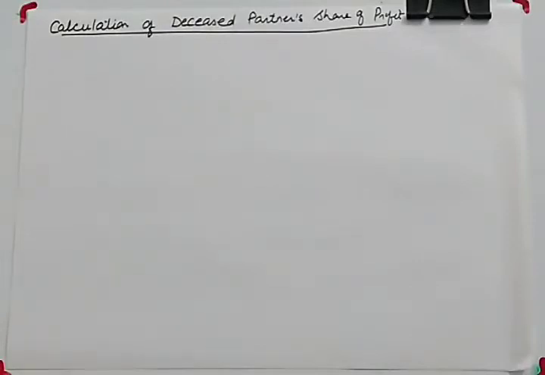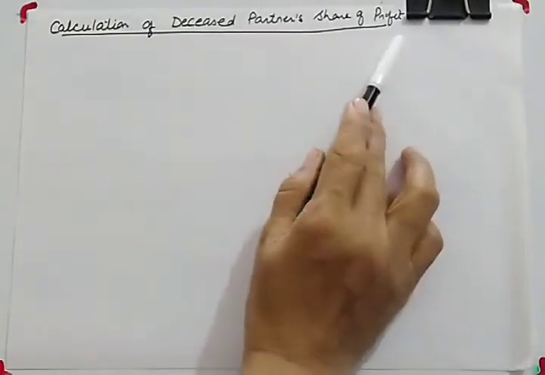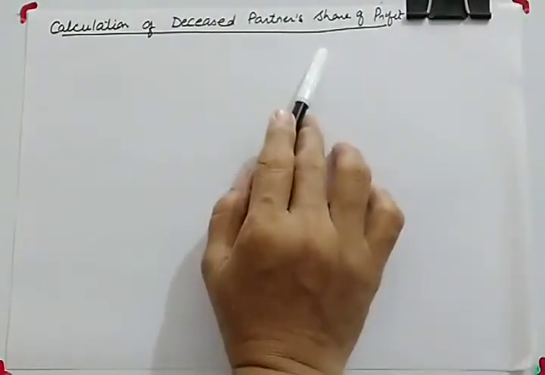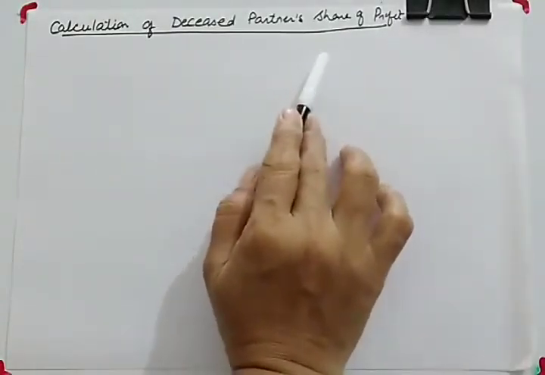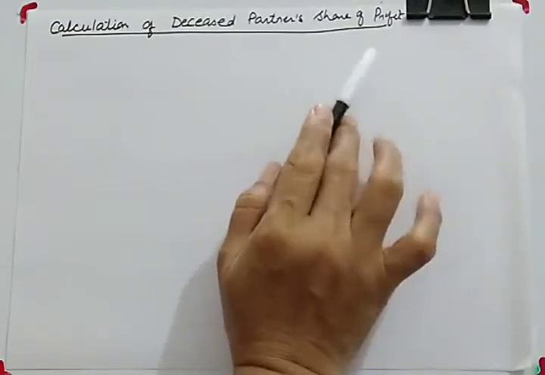You know that there is no certainty relating to death; it can occur any time. So if, suppose, in between the year death occurs, in that case you need to calculate estimated profit.